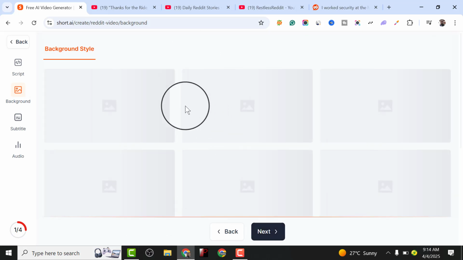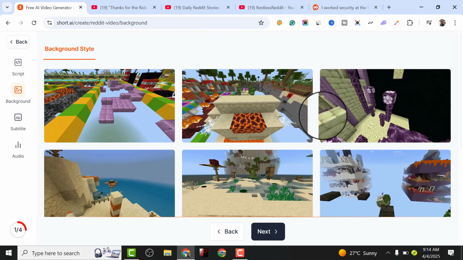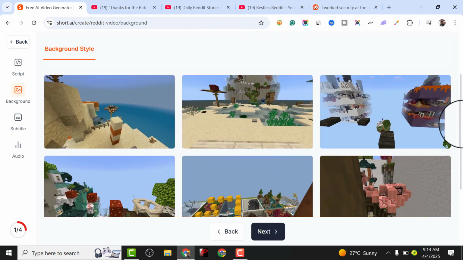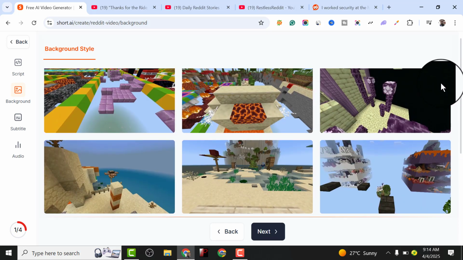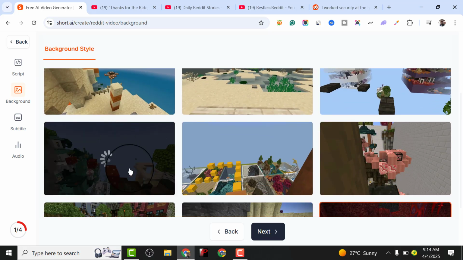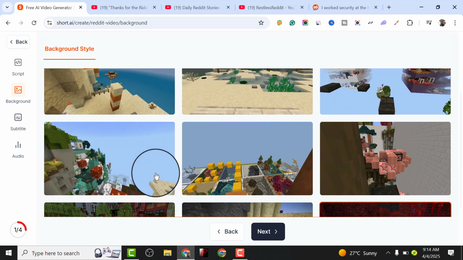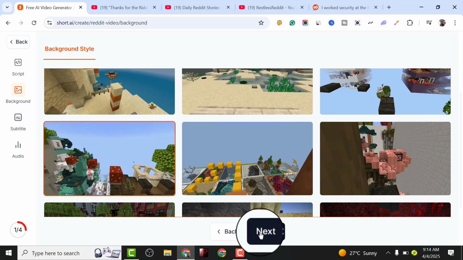So then we are going to choose the background of the video we are going to be using. There are a lot of backgrounds over here. Short.ai has a lot of backgrounds you can actually use. It depends on which one you love to use. So let's assume that we are going to be using this one. Let's use this one as a case study, then click on next again.